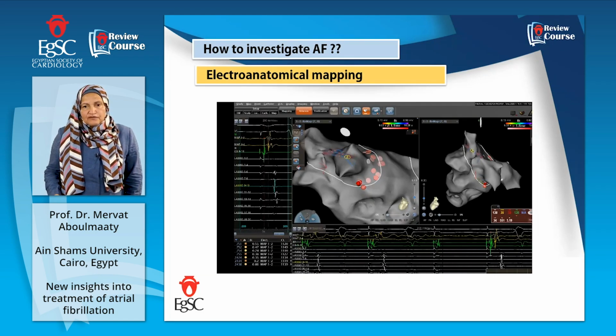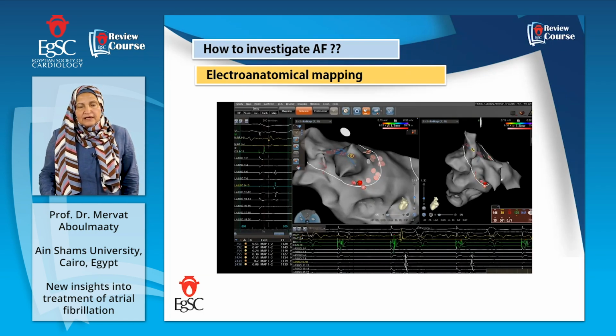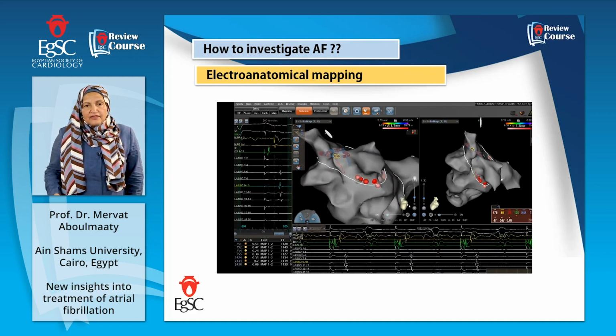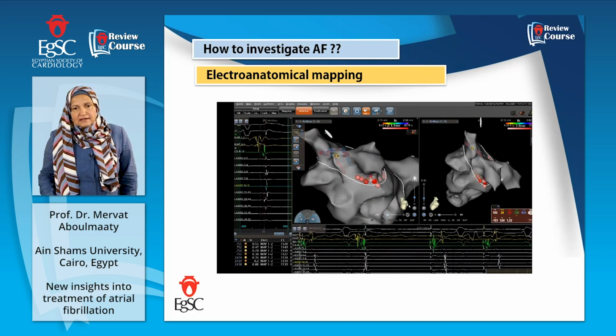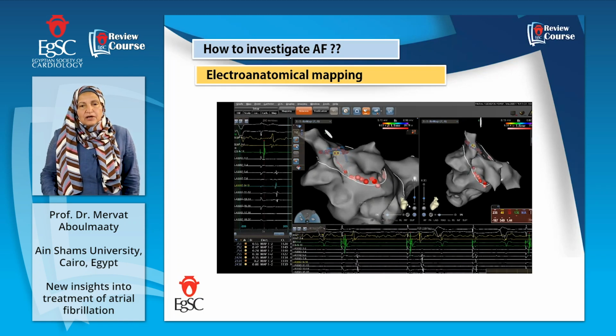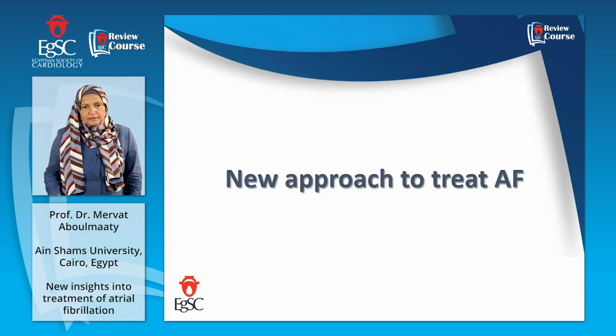Here we can see, after we make the voltage map, we can translate it into an anatomical map. This is why it's all gray. And then the red dots and the pink dots are the ablation points, which run around the veins in order to isolate these myocardial sleeves from the left atrium and to isolate these foci.